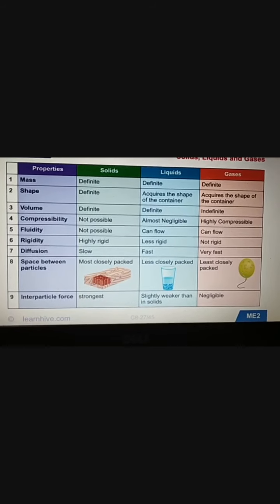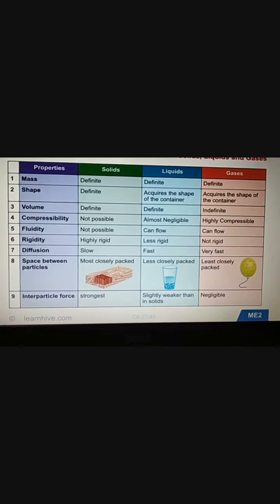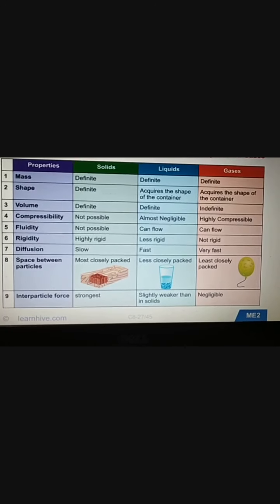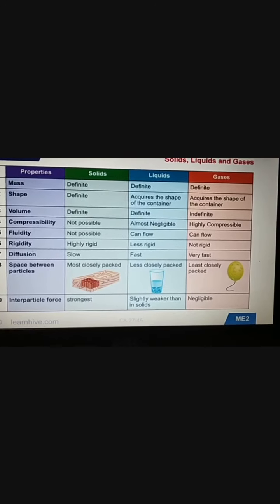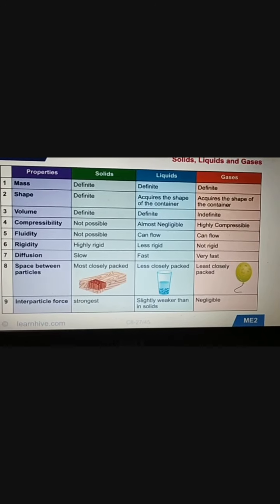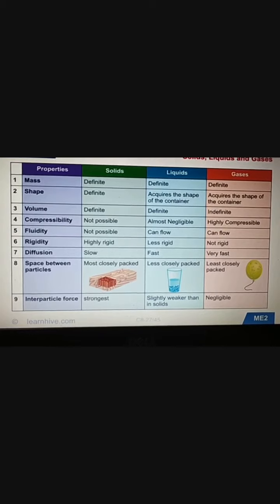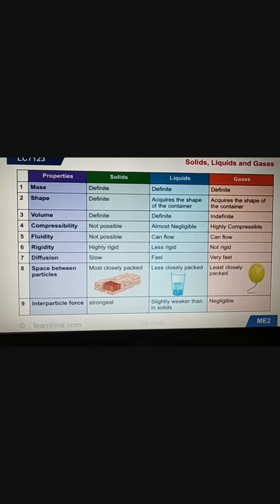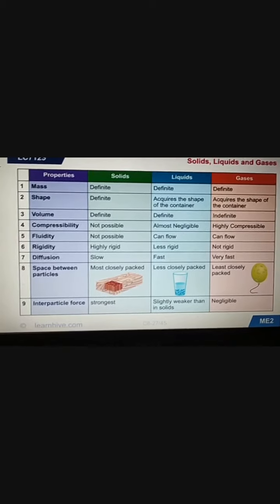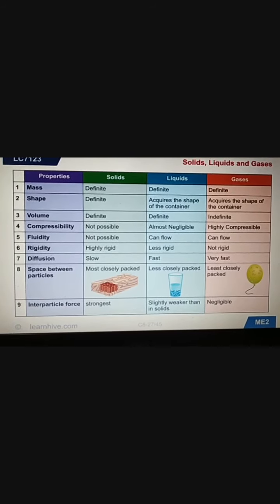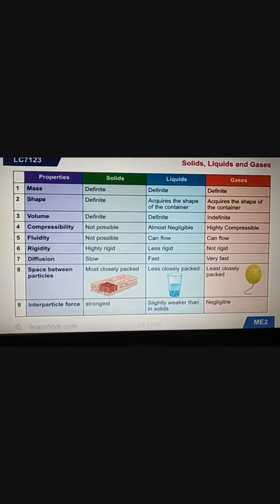Now let's discuss the space between particles. In solid it is most closely packed, in liquid less closely packed, and in gases least closely packed, right? Then interparticle force: in solid it is strongest, in liquid slightly weaker than in solids, and in gases almost negligible, right?